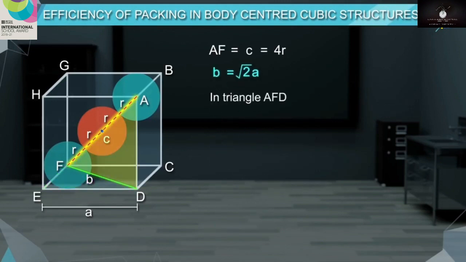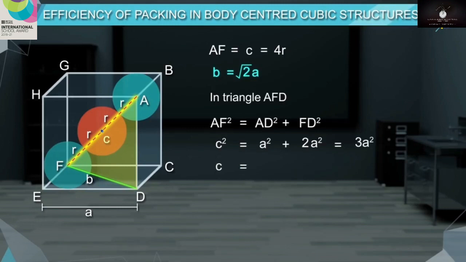In triangle AFD, AF square is equal to AD square plus FD square. C square is equal to A square plus B square. By substituting the value of B, we get C square equal to A square plus 2A square, that is 3A square.